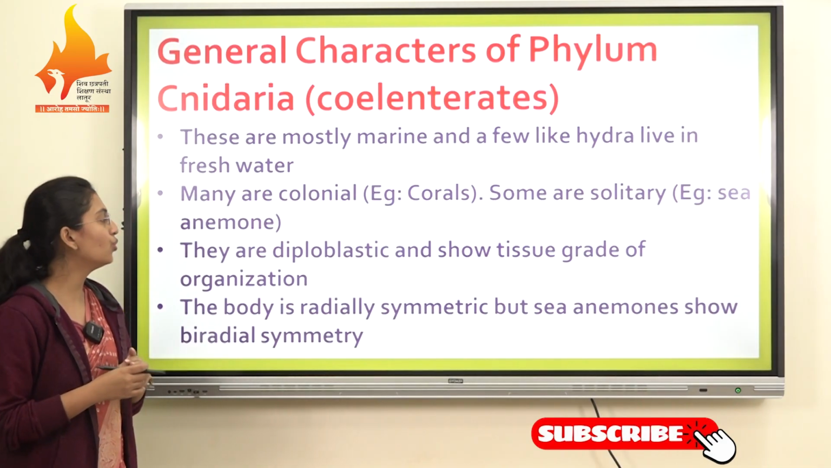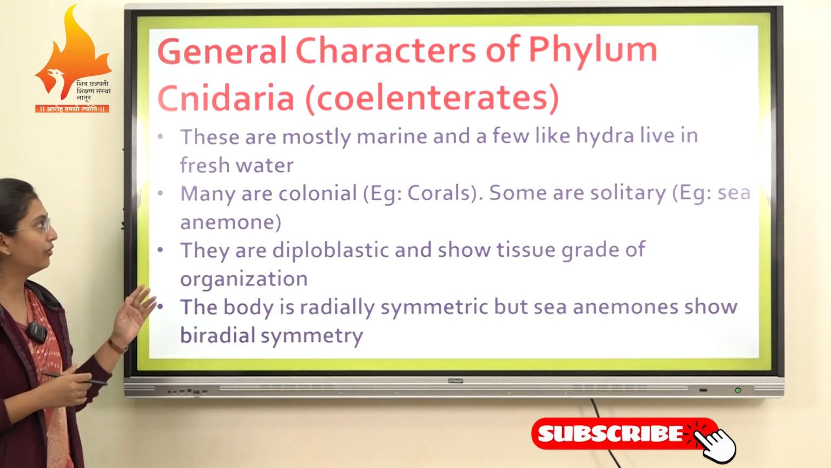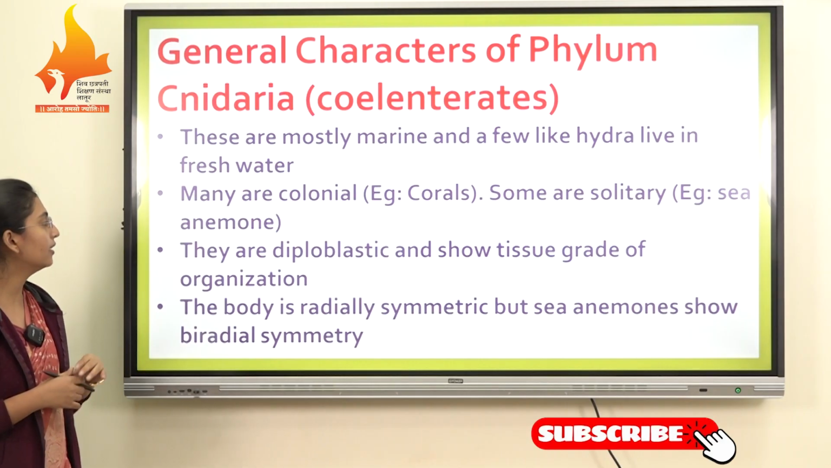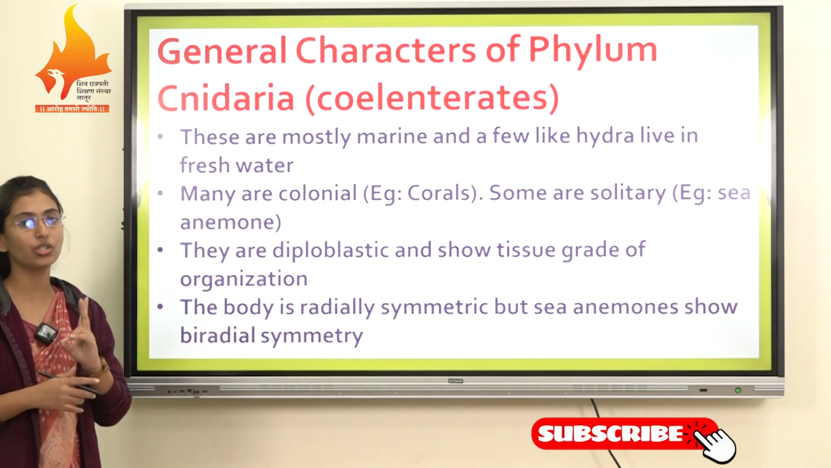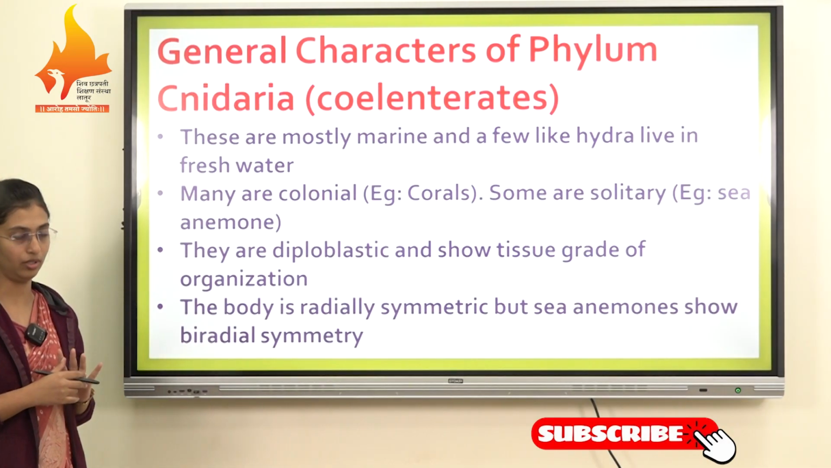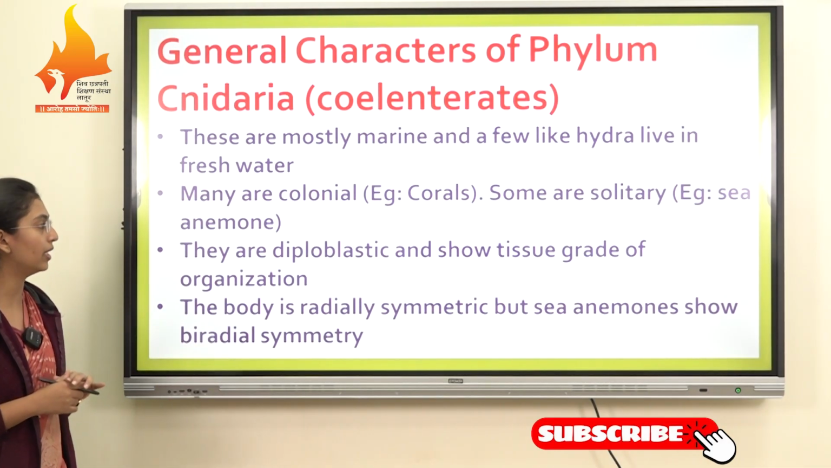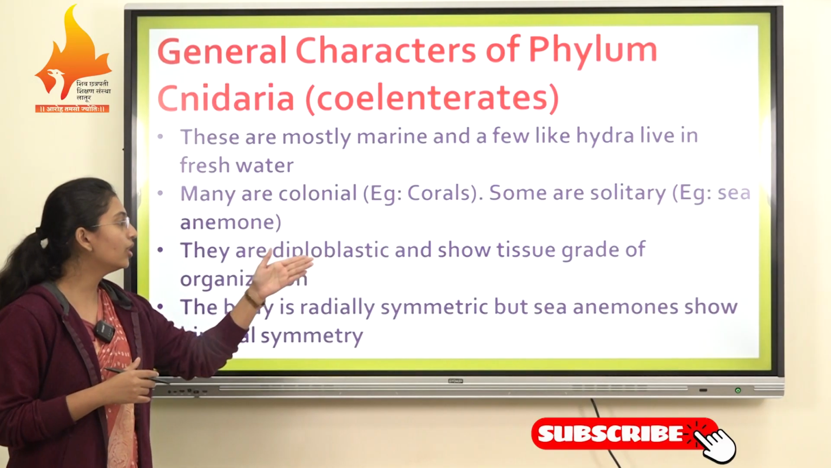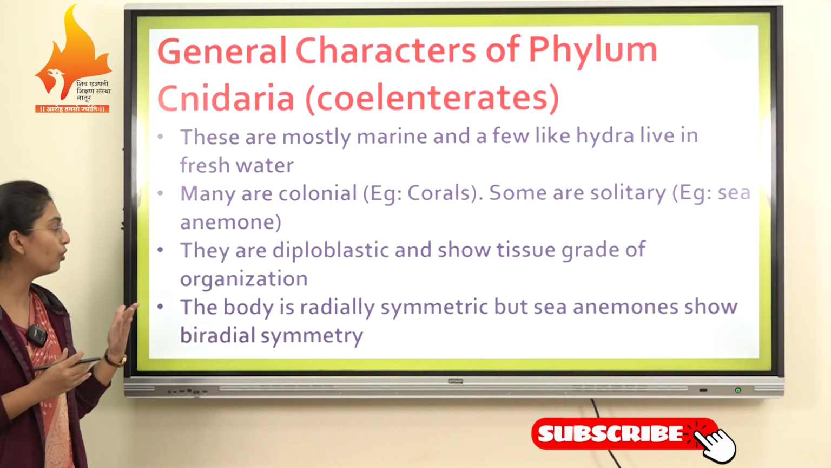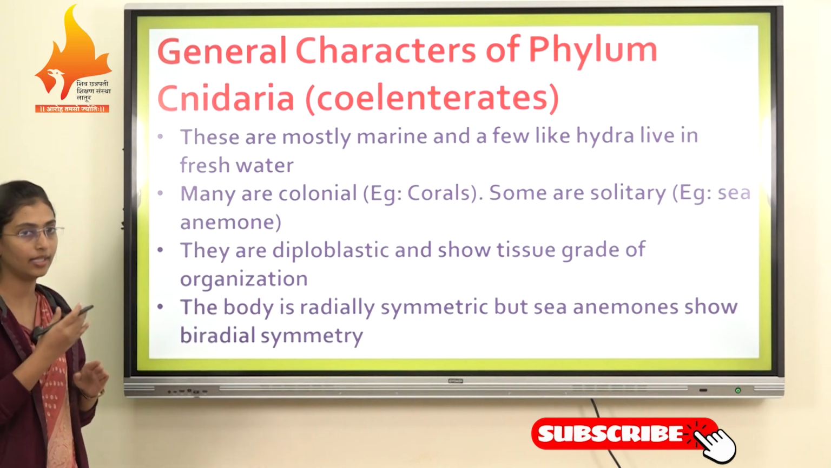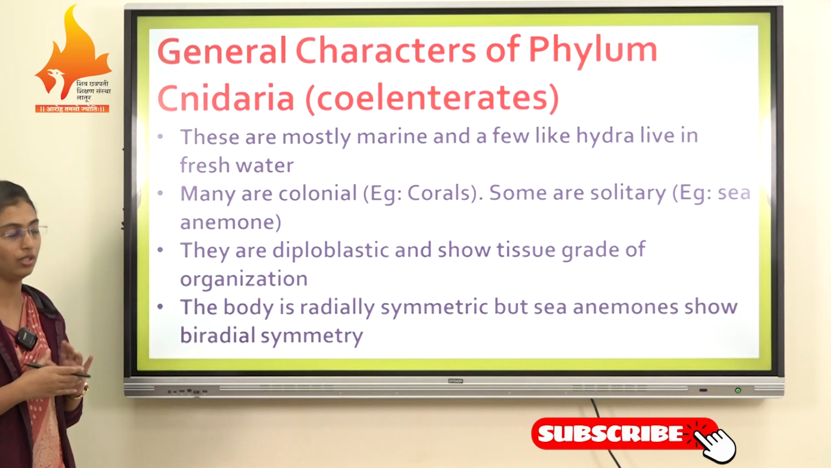diploblastic and show the tissue grade of organization. In this phylum Cnidaria, they are diploblastic. The body is made up of two germ layers, ectoderm and endoderm. That's why we call it a diploblastic organism, which shows the tissue grade of organization. Their body organization is made up of only tissue.